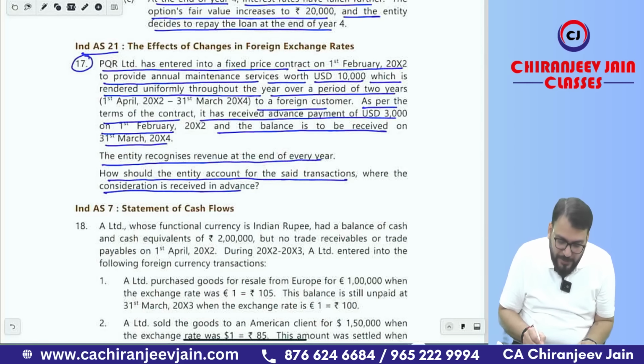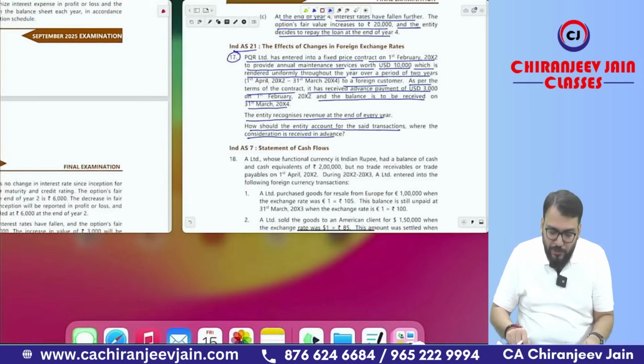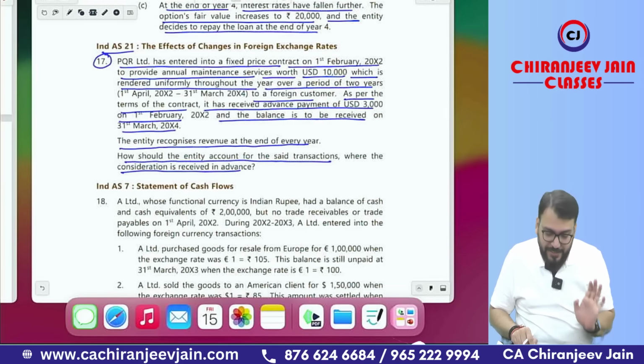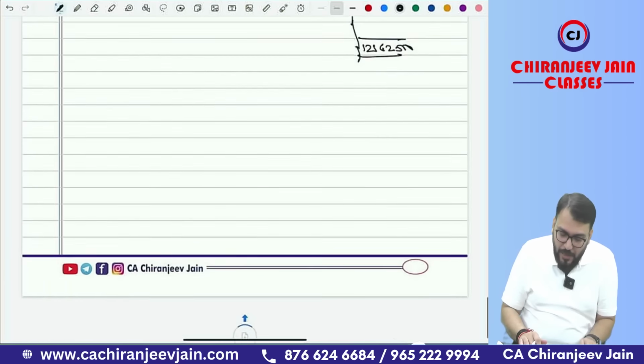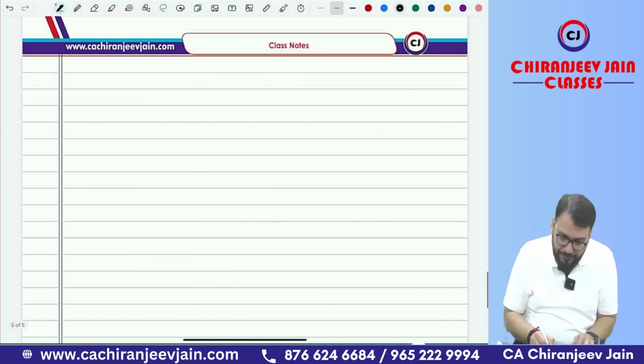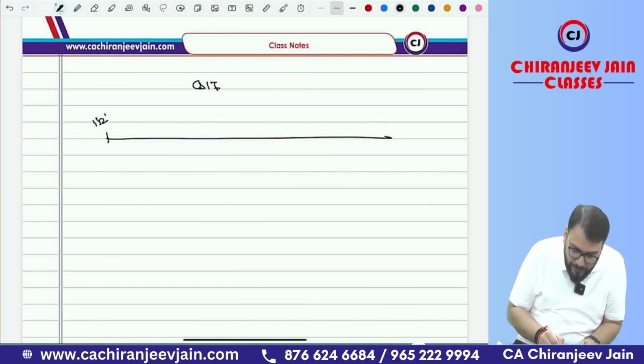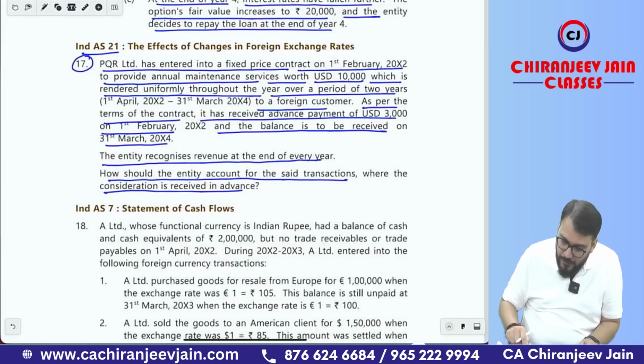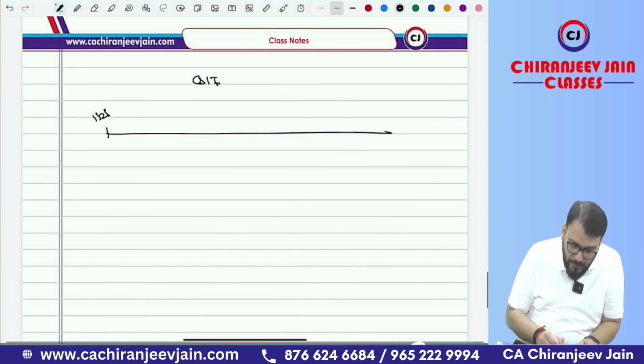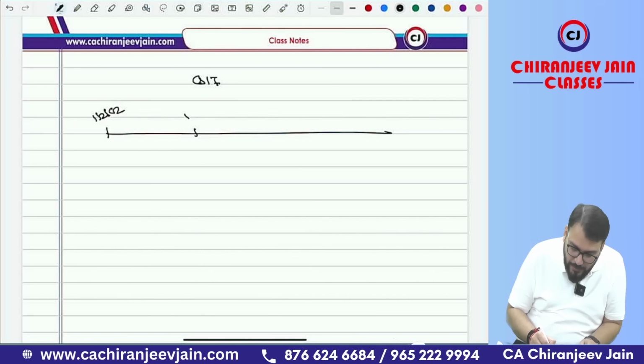Whether consideration received in advance. So this is actually a theoretical question because they have not given the exchange rate. So I'll just explain the question. We are doing question number 70. You can see 1st Feb 2002, this is 1st April 2002, this is 31st March 2003, and this is 31st March 2004.